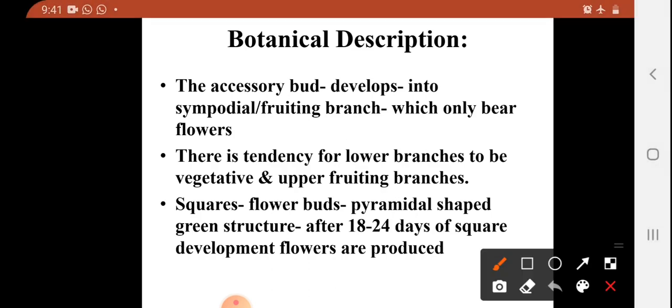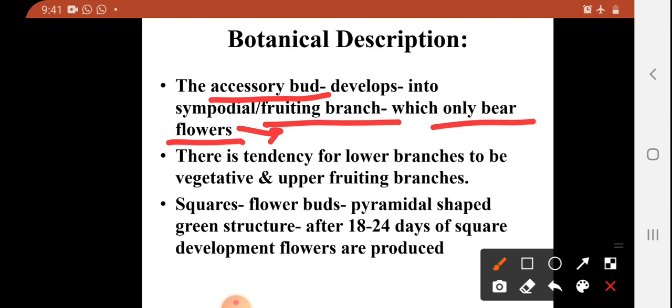Here is the next type of bud, that is the accessory bud. One is the axillary bud and the next one is the accessory bud. And this accessory bud develops the fruiting branch. Fruiting branch means on this branch you can see all types of flowers, and then after fertilization these flowers are converted into fruit of this cotton crop. That's why this branch is called the fruiting branch.